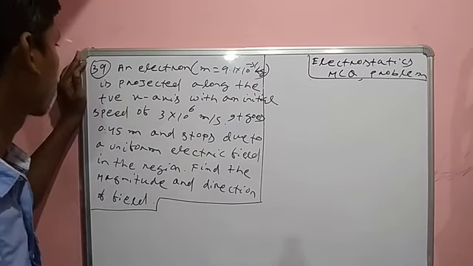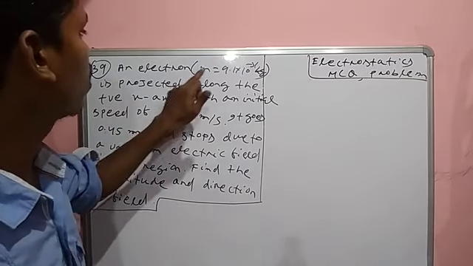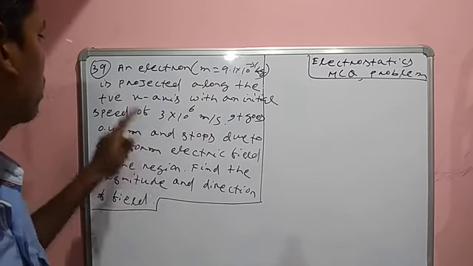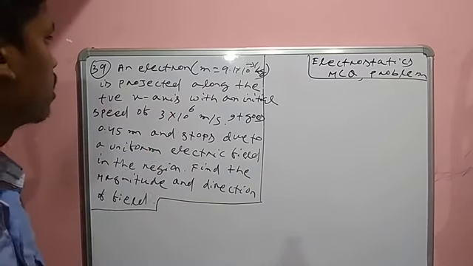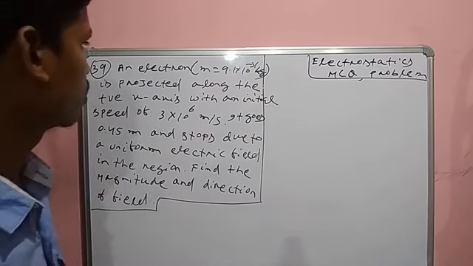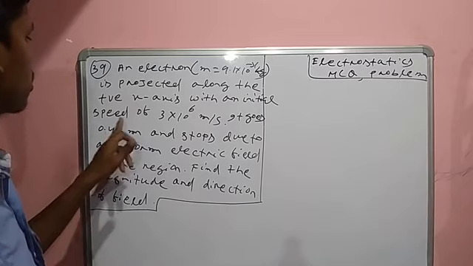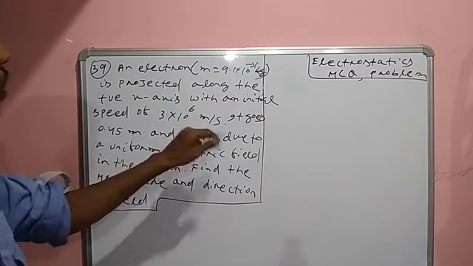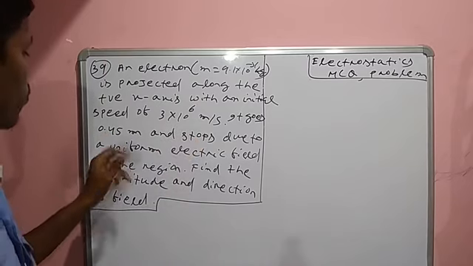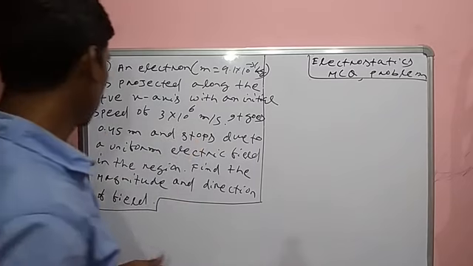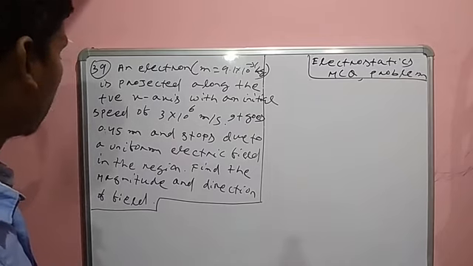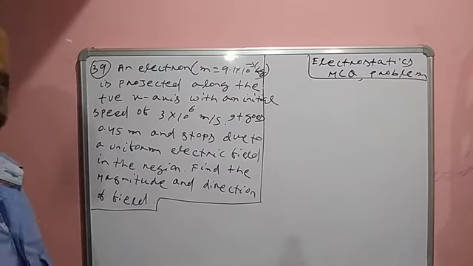Here, question number 39. An electron having mass 9.1 into 10 to the minus 31 kg is projected along the positive x-axis with initial speed of 3 into 10 to the 6 meter per second. It goes 0.45 meter and stops due to a uniform electric field in the region. Find the magnitude and direction of the field.